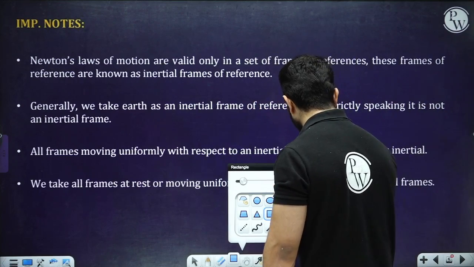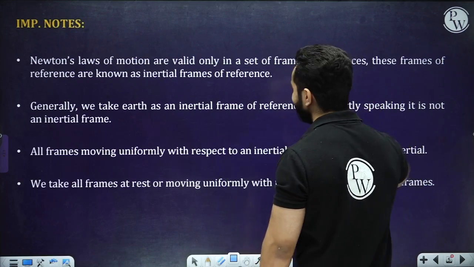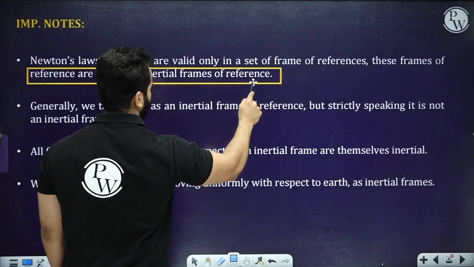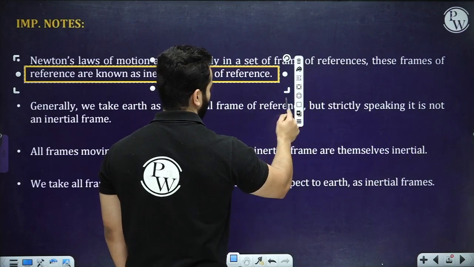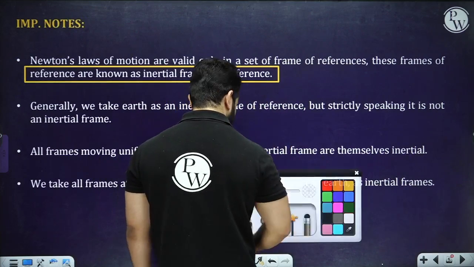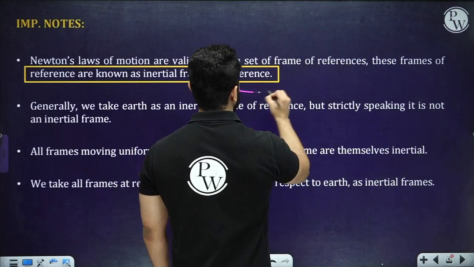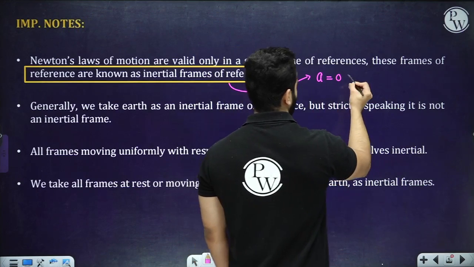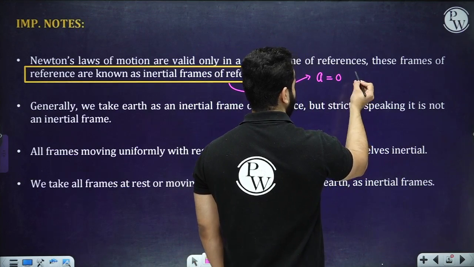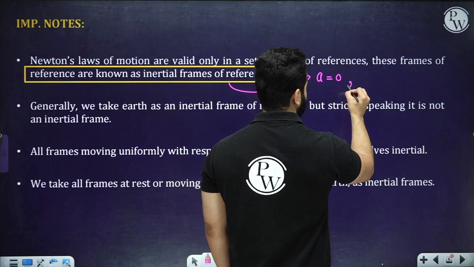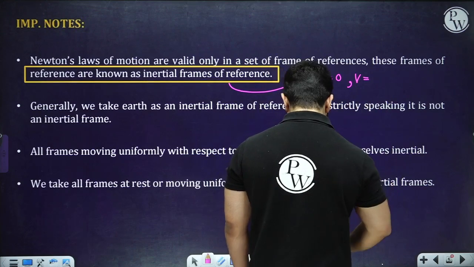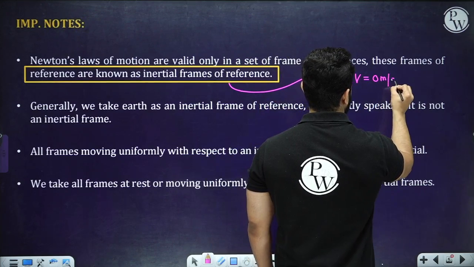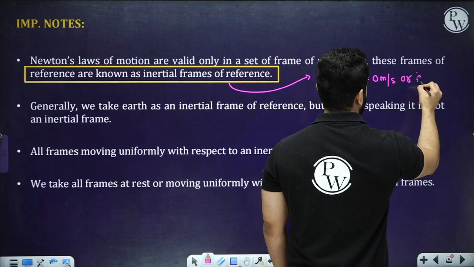Now you know what we really mean by frame of reference, right? And these frames of reference are known as inertial frames of reference. It means that these frames of reference have acceleration 0, right? So we can have both cases: these frames of reference can be at rest, or they can move with constant velocity.